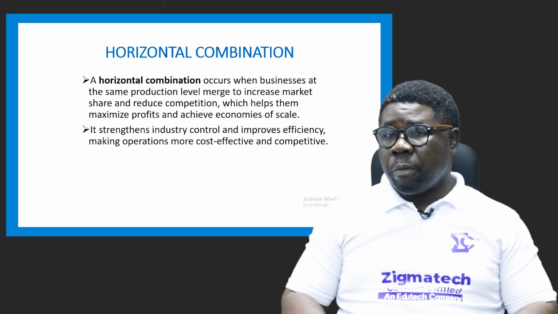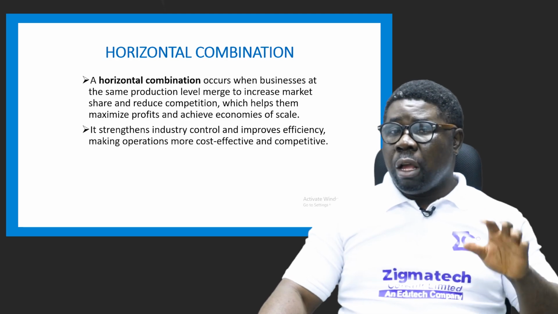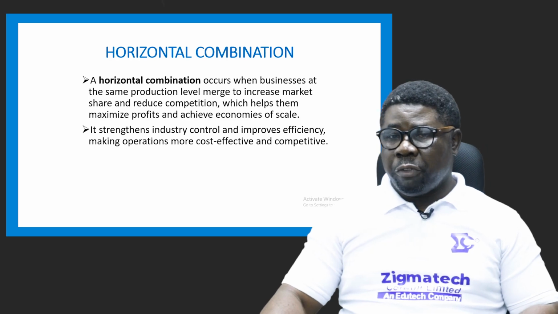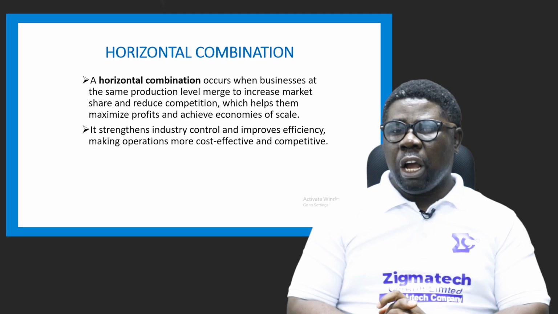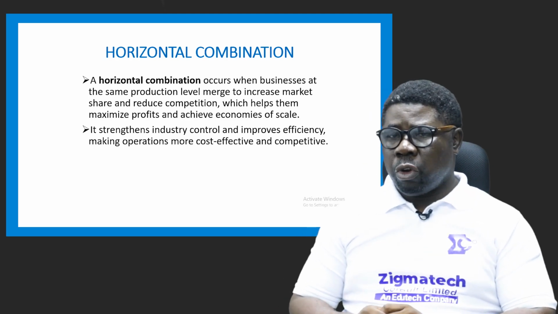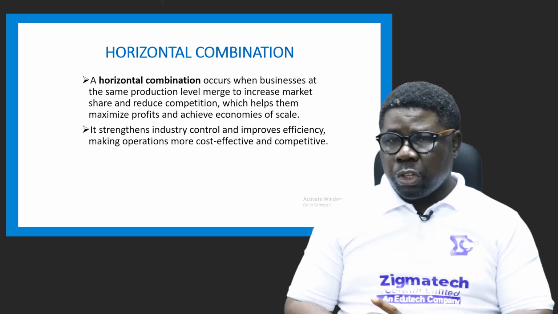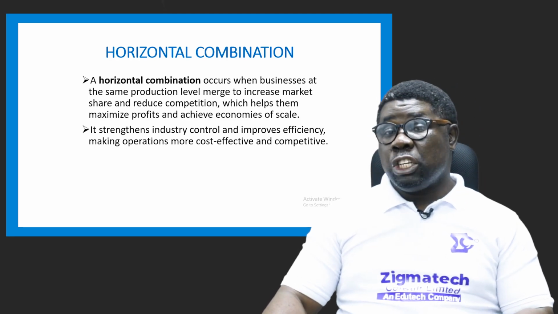So that's horizontal. This occurs when businesses at the same stage of production merge to increase market share and reduce competition. This will help them to maximize profit and achieve economies of scale. This also will help strengthen industrial control, improve their efficiency, and make operations more cost effective and competitive. So yes, these are the reasons why they will merge horizontally.